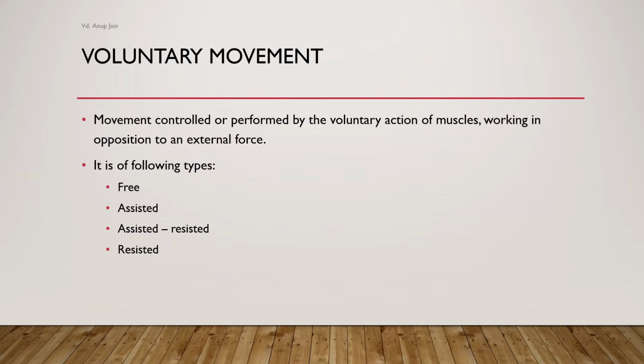A free exercise is where the working muscles are subjected only to the forces of gravity acting upon the part moved or stabilized. Assisted exercise is when muscle strength or coordination is inadequate to perform a movement and external force is applied to compensate for the deficiency. Assisted resisted exercises are when muscles may be strong enough to work against resistance in part of the range and not in the others.